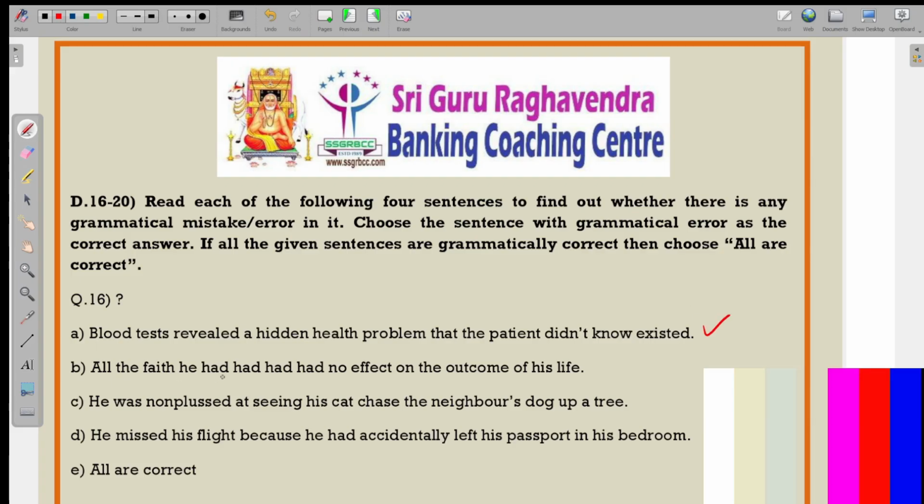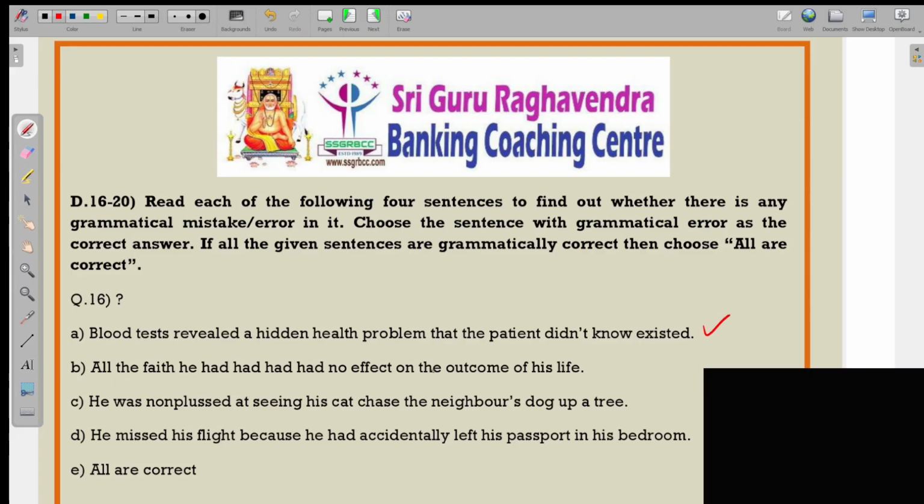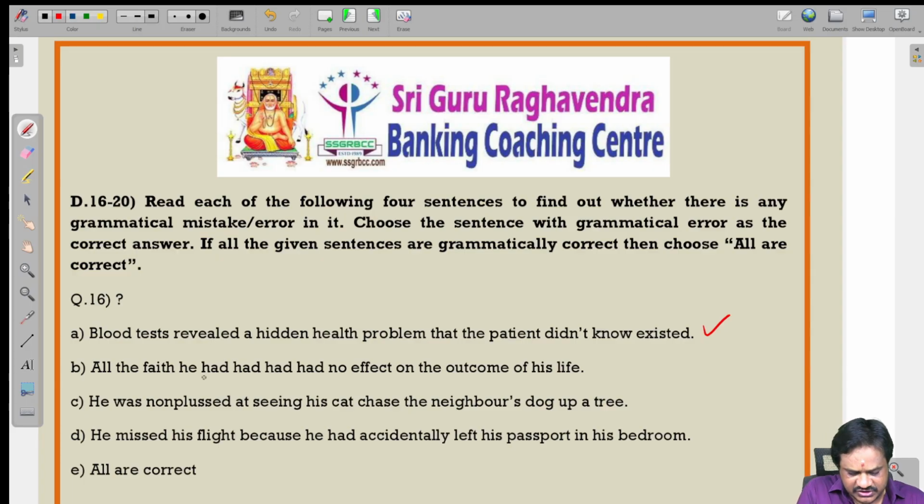All the faith he had had no effect on the outcome of his life. So here we are using had, and had, four hads. So this is nothing but the past perfect tense.